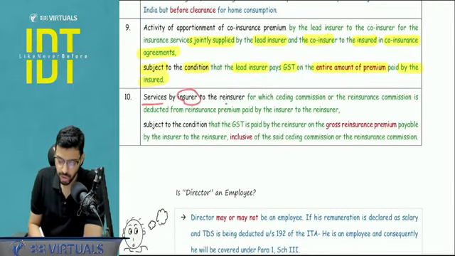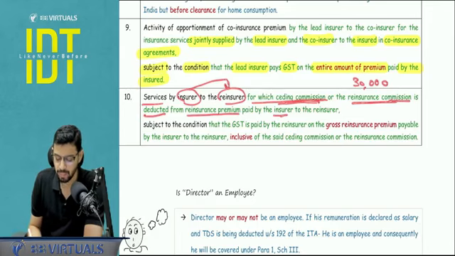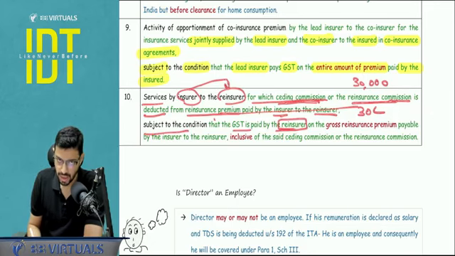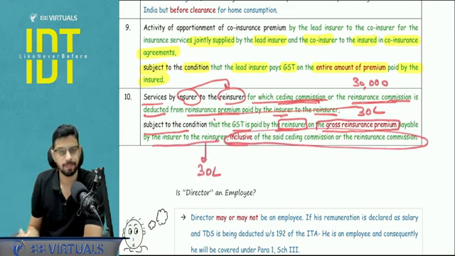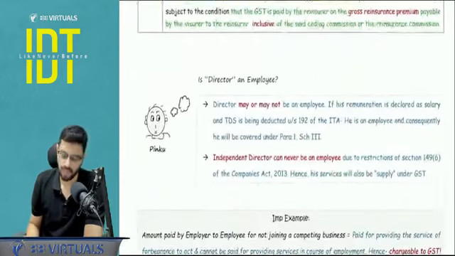Services by insurer to reinsurer, that is IFFCO to ICICI, for which a ceding commission or reinsurance commission of 30,000 is deducted from the reinsurance premium paid by the insurer to the reinsurer, that is of 30 lakhs. Subject to the condition that GST is paid by ICICI, the reinsurer, on the gross reinsurance premium which is payable. What is the gross insurance premium? 30 lakhs, inclusive of the ceding commission. Is it clear? Okay, so this is your paragraph number 9 and 10, very, very important.